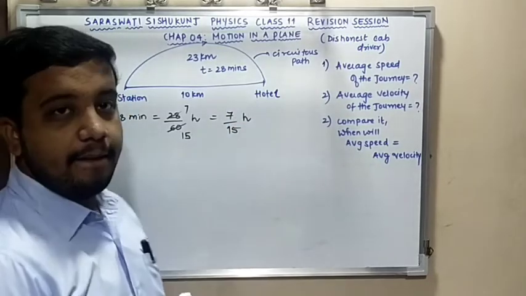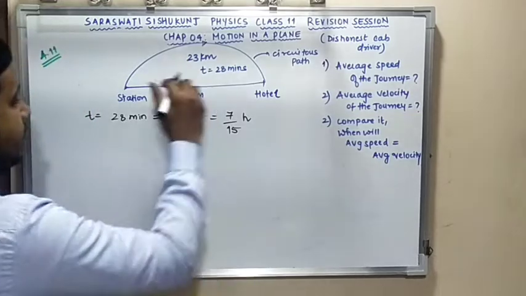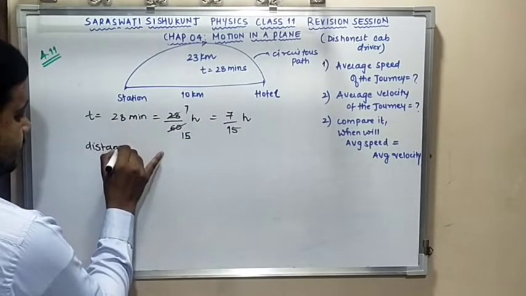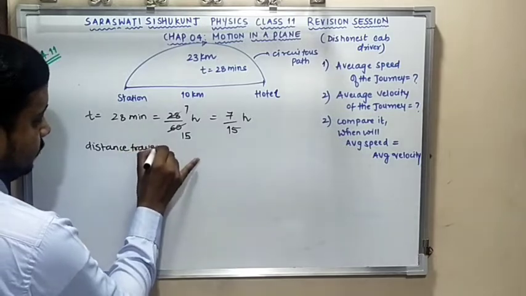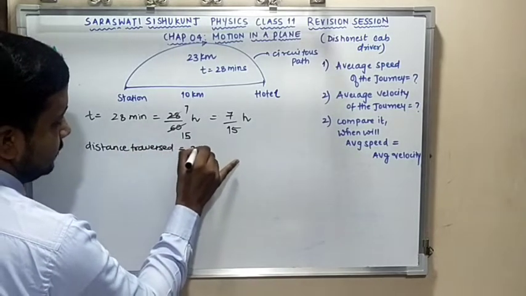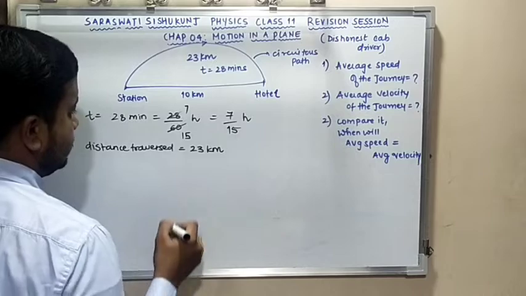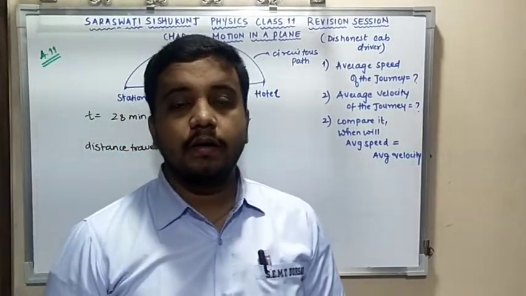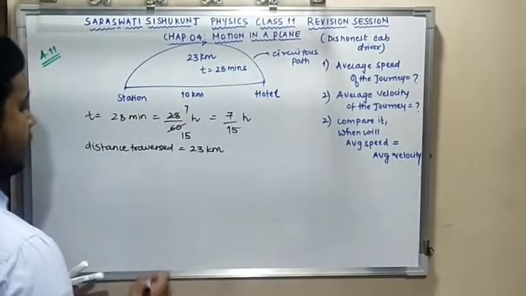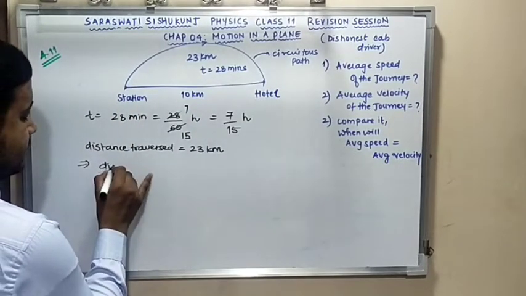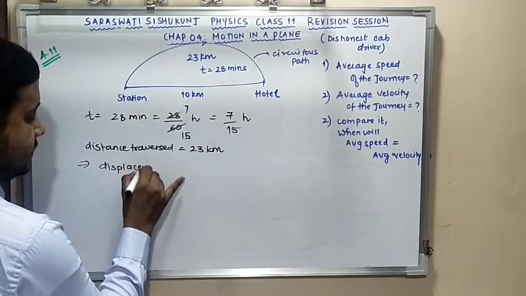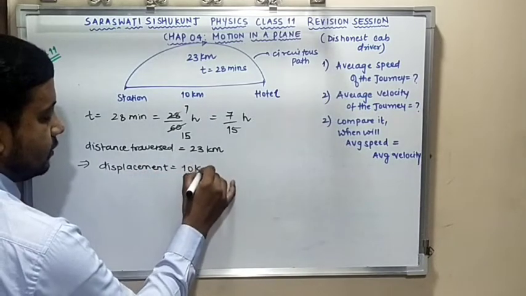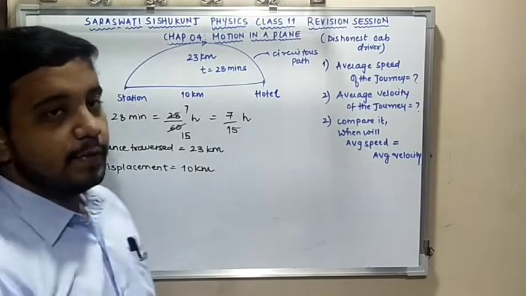Till here clear? Okay. I have the distance covered, the distance traversed, or you can say the total path length, that is 23 kilometers, that the dishonest cab driver took. Now moving ahead, displacement is nothing but the shortest distance between initial and final position, which we know is 10 kilometer. So displacement I have, that is 10 kilometer.